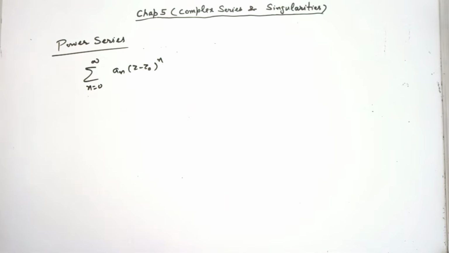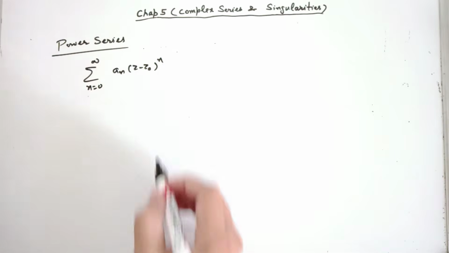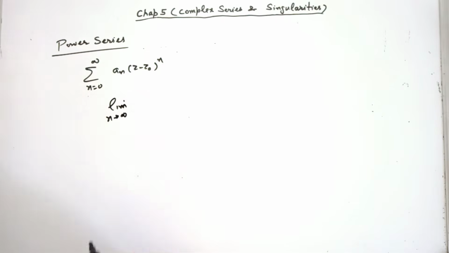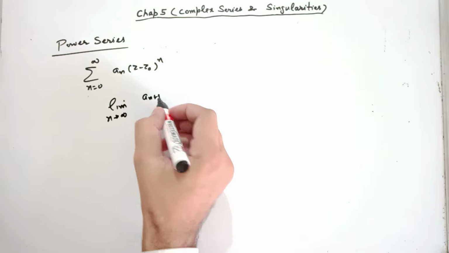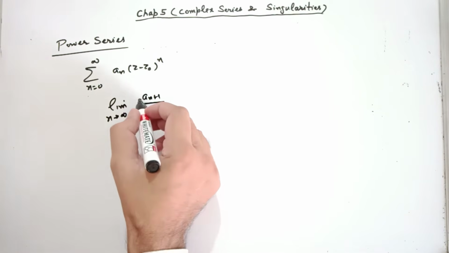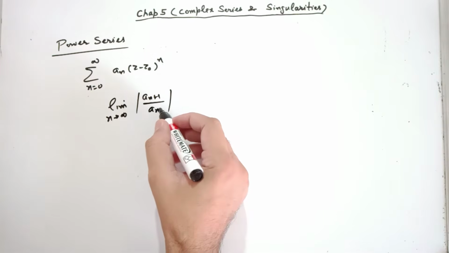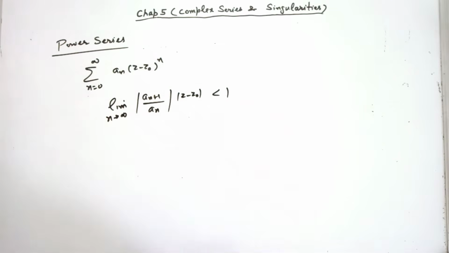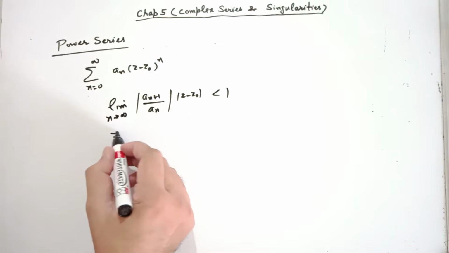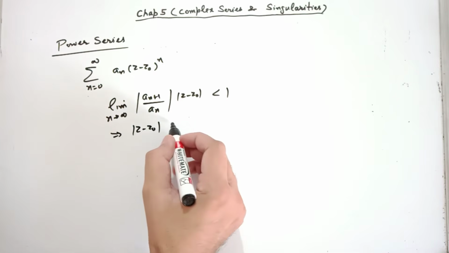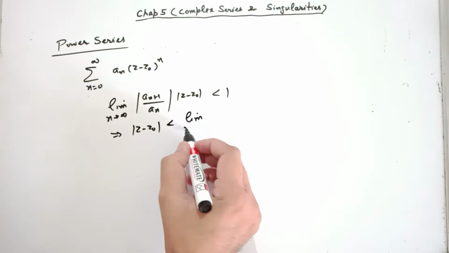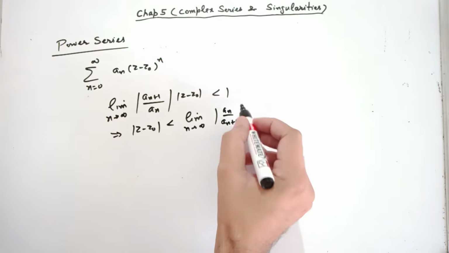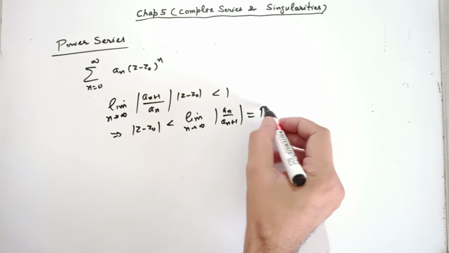How to find the criteria for its convergence? Consider its absolute convergence. You know by ratio test, the (n plus 1)th term over the nth term gives you this. The limit of this should be less than 1 by ratio test. From this what do you find? Mod z minus z0 is less than the limit as n tends to infinity of mod a_n over a_(n plus 1). Suppose this limit exists and is equal to capital R.